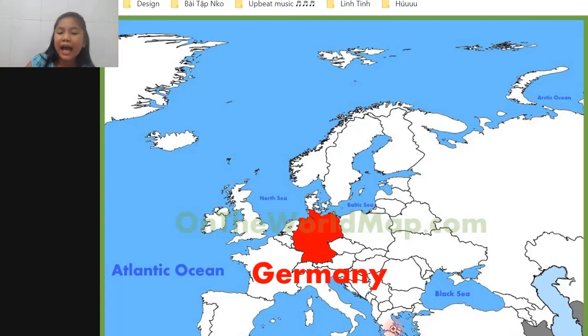If you look at the map here, you can see that Germany is right here. This red part is Germany. It is near the North Sea, near the Baltic Sea. So this is Germany, okay?